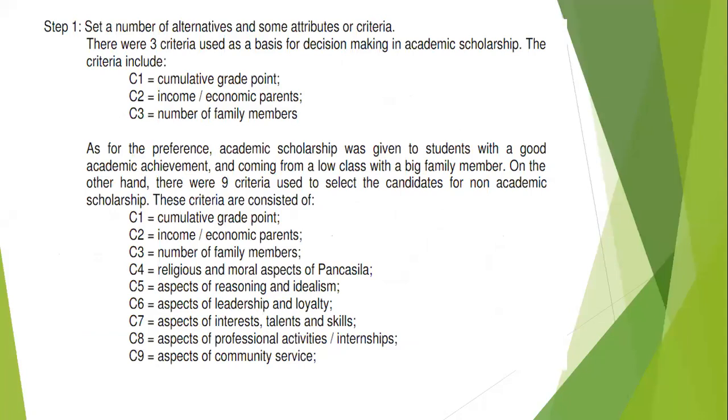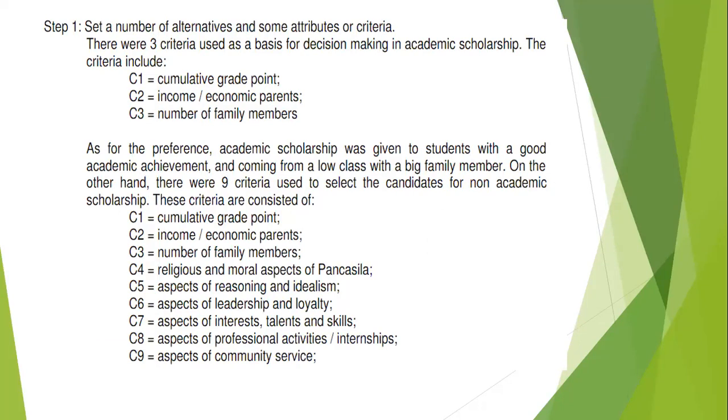If you are considering academic scholarship, three criteria are included: cumulative grade point, CGPA. Second criteria is income of the parents or economic status of the parents. Third criteria is number of family members. How many family members are there?